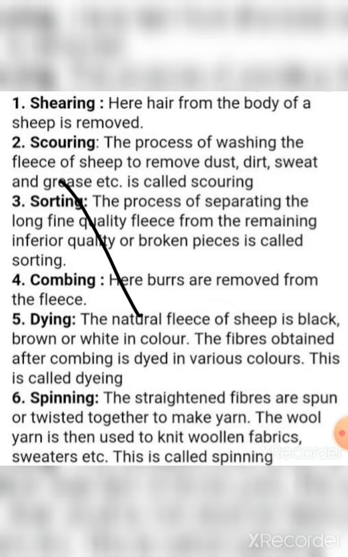The next one is spinning. The straightened fibers are spun or twisted together to make yarn. The wool yarn is then used to knit woolen fabrics, sweaters, etc. This is called spinning. Please understand spinning also. In this, yarn is made. So this was the part.